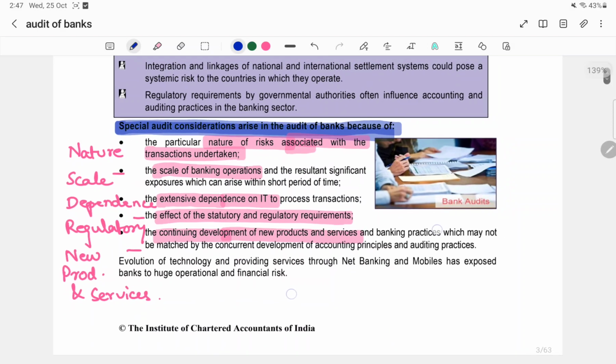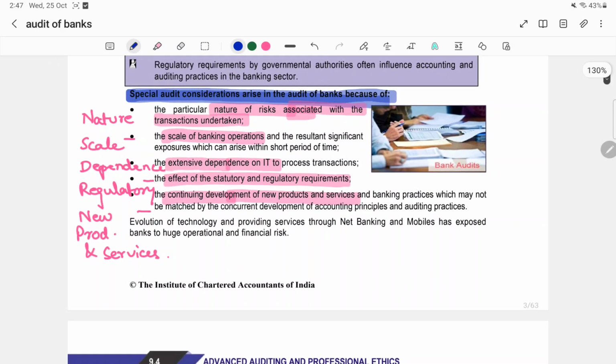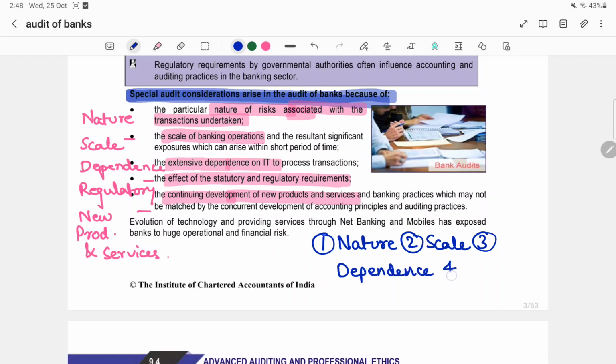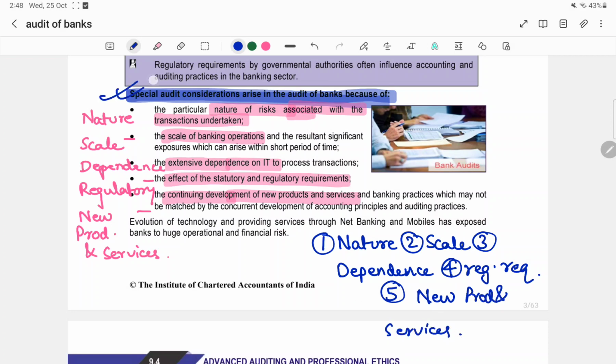Now it is so easy to learn the 5 reasons due to which special audit considerations arise. If we revise the 5 keywords: first is the nature of transactions, second is the scale of operations, third is the excessive dependence on IT, fourth is regulatory requirements, fifth and the last one is the development of new products and services. So this question is covered.